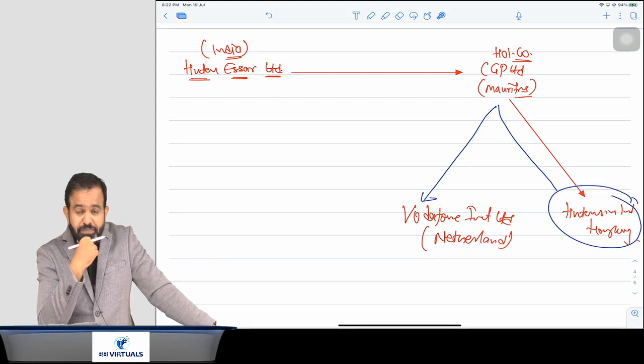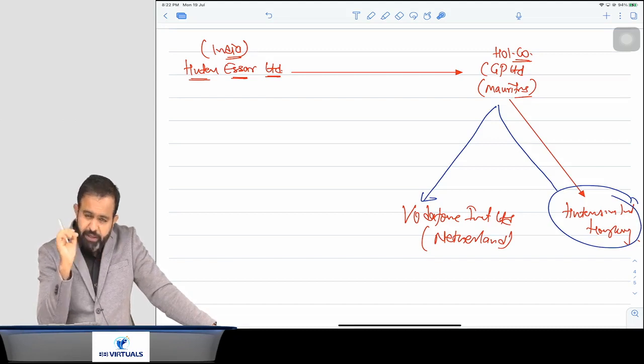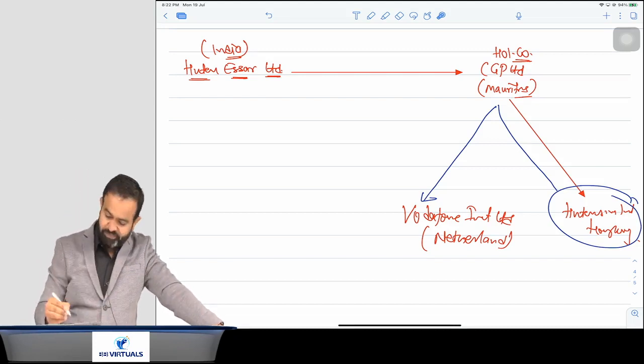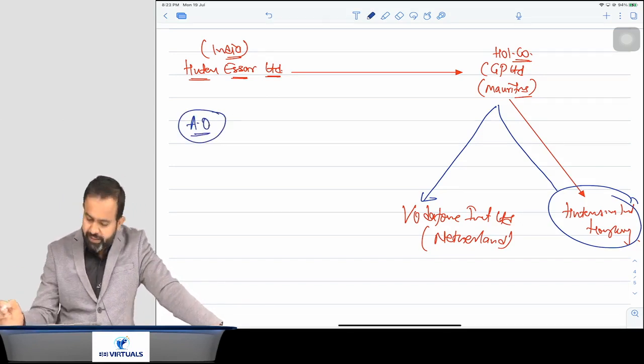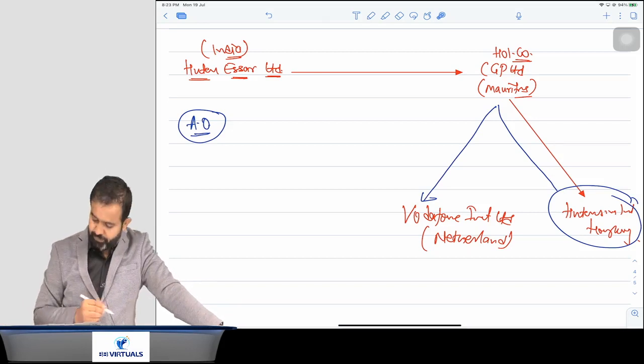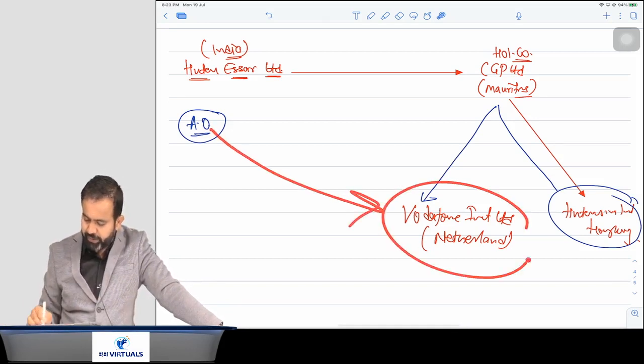Now what happened? One assessing officer from Mumbai sent one notice to Vodafone International Netherlands.